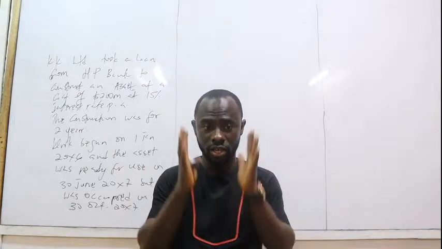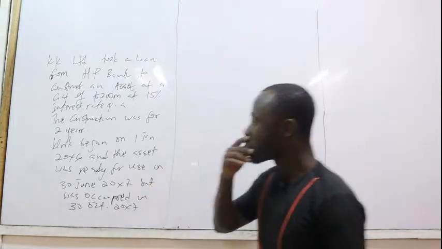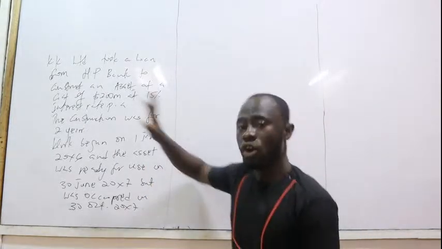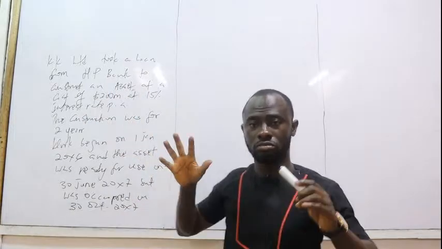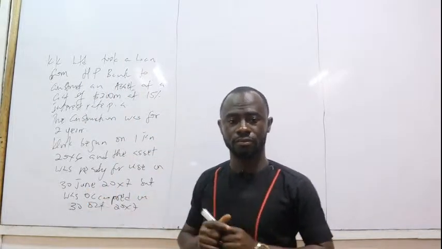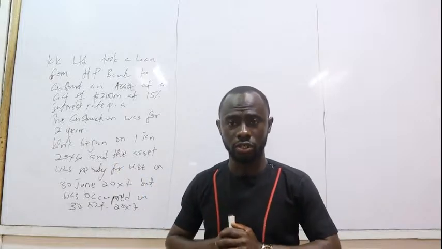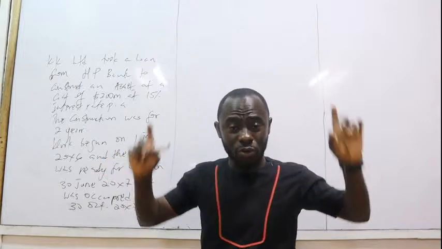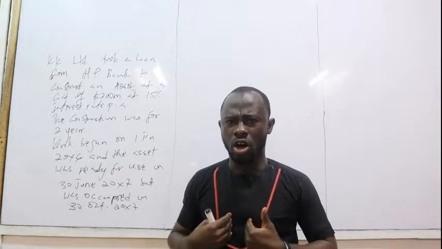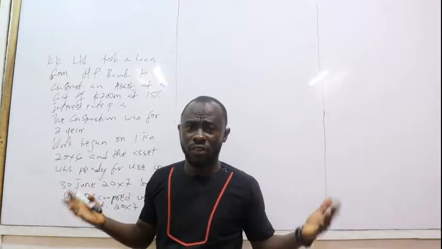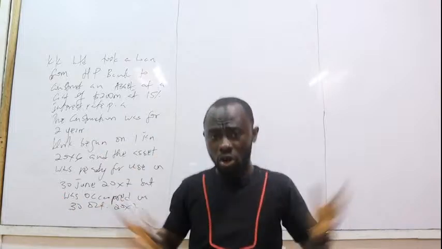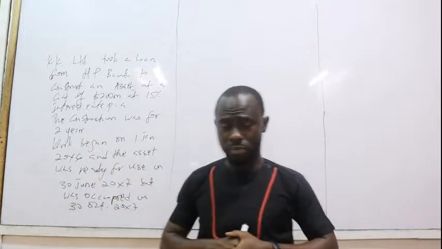So stay with me. Let's go. The loan we have gone for is $200 million because the cost of the asset was $200 million, meaning that KK Limited was broke, or they did not have money to fund it themselves. So the whole cost of the asset was borrowed from NP Bank.